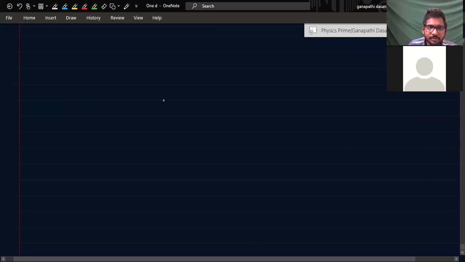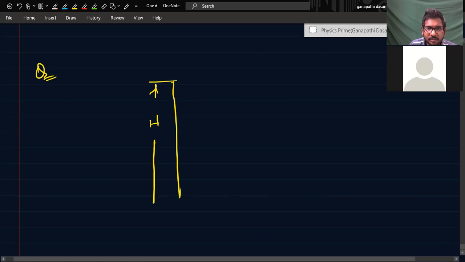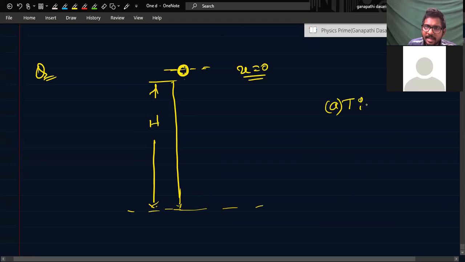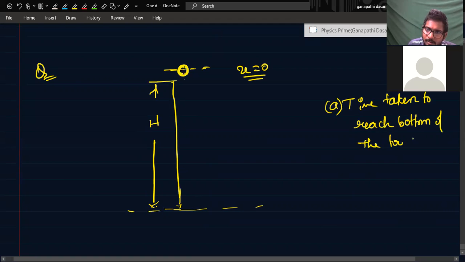Then the other question is, suppose there is a tower here, right? A ball is dropped here. Drop means you take the initial velocity to be 0. Yes, sir. What is the time taken to reach the bottom of the tower?